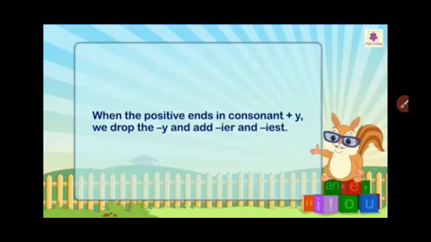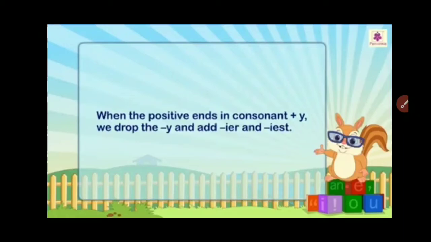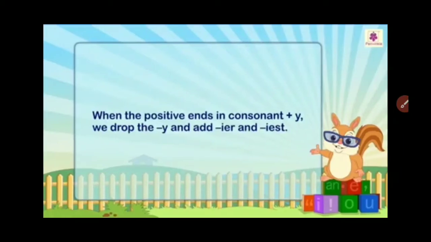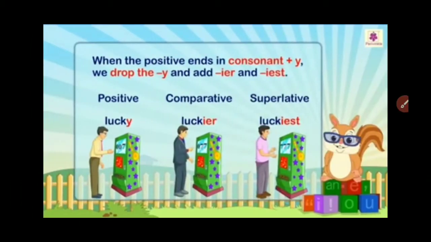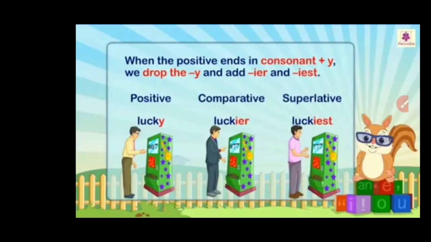When the positive ends in consonant plus y, as I already told before, we drop y and add IER and IEST. Like I gave you examples: lucky, luckier, luckiest; lazy, lazier, laziest. We have dropped y and added IER in comparative and IEST in superlative.